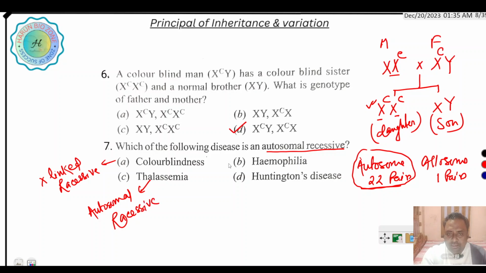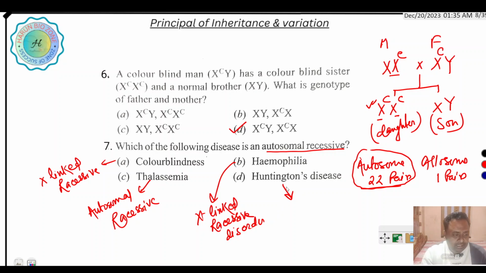Recessive disorder. Here hemophilia is an X-linked recessive disorder. And Huntington disease is an inherited disease that causes progressive breakdown of nerve cells.